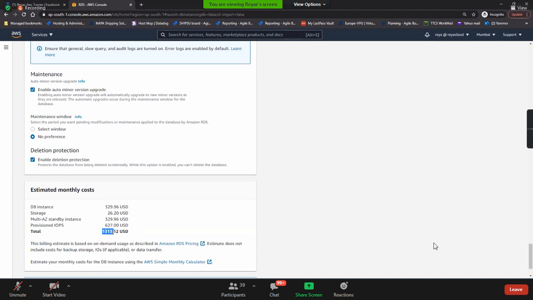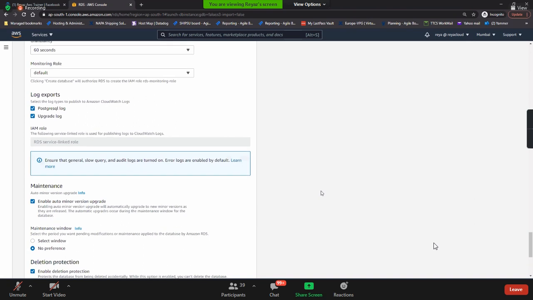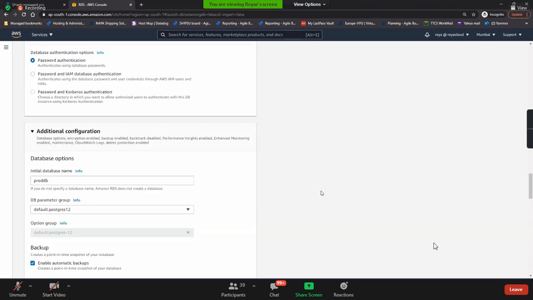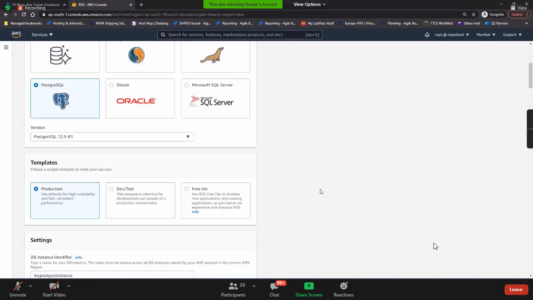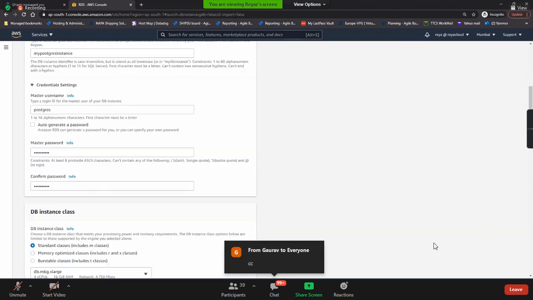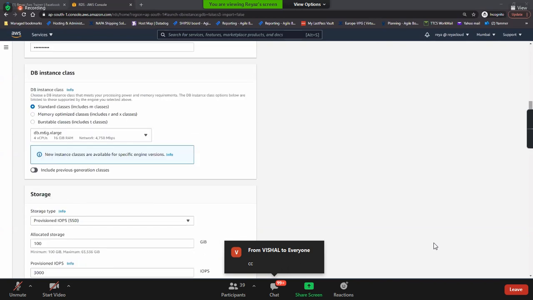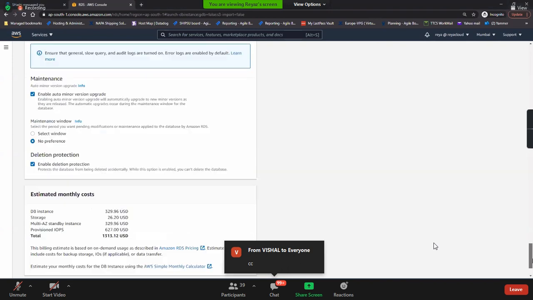And the total cost here, based on the selections we have made, is this much, 1313. Do you understand each and everything on this page, everyone? Database is an important topic, guys. Okay, so do you feel that the charge is heavy?